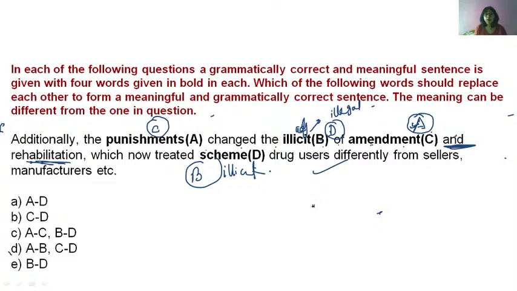Okay, so here you are changing B with D and A with C. A, C, B, D, option C. Why won't rehabilitation be plural? No.